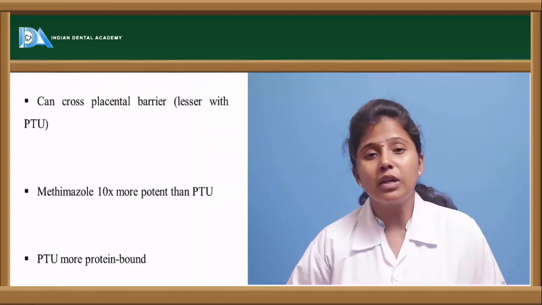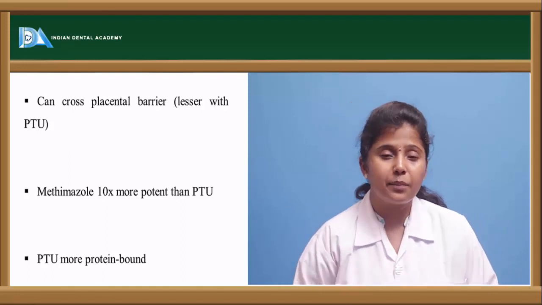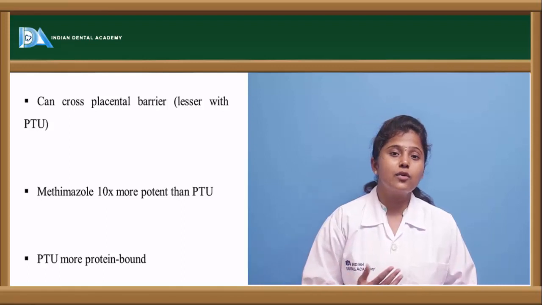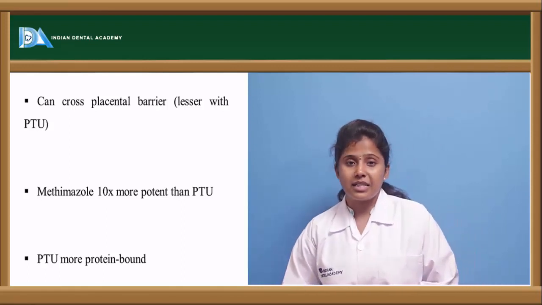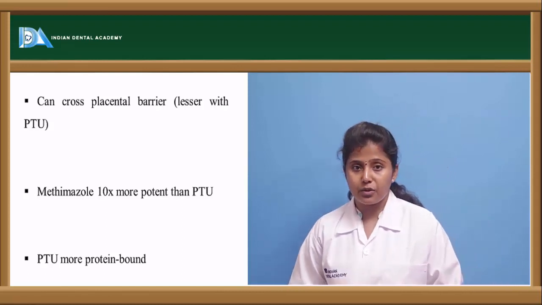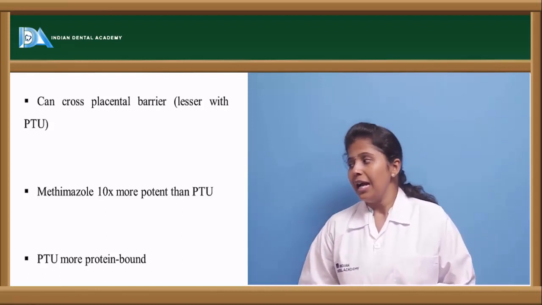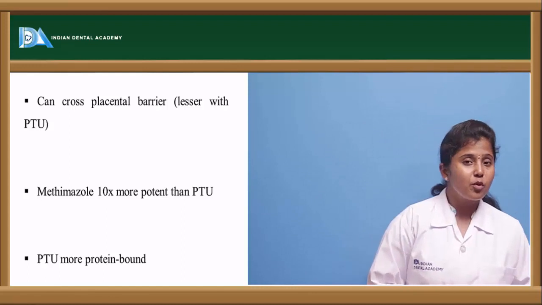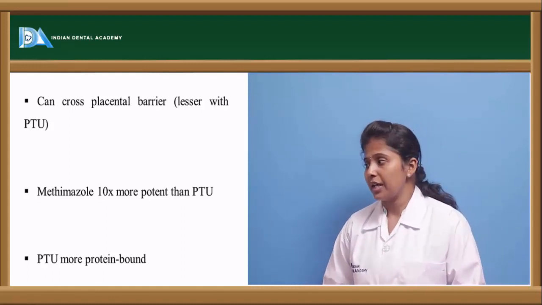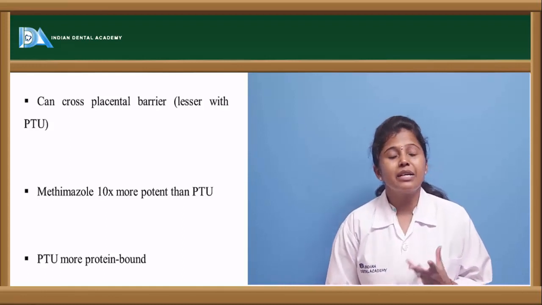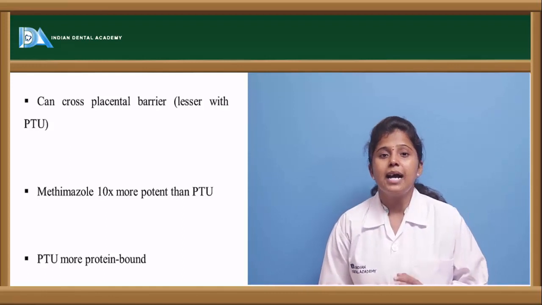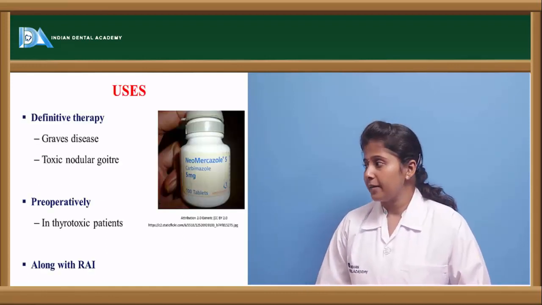Methimazole can cross the placental barrier more than propyl thiouracil. So the capacity of crossing the placental barrier is greater for methimazole when compared to propyl thiouracil, but methimazole is more potent. It is almost 10 times more potent than propyl thiouracil, and propyl thiouracil has greater affinity for plasma proteins. So it binds to the plasma proteins and thereby gets excreted.